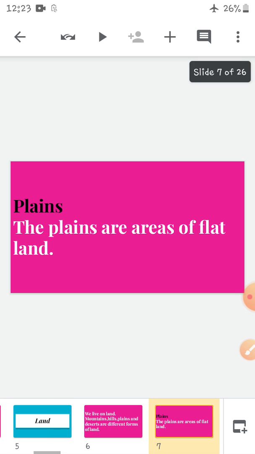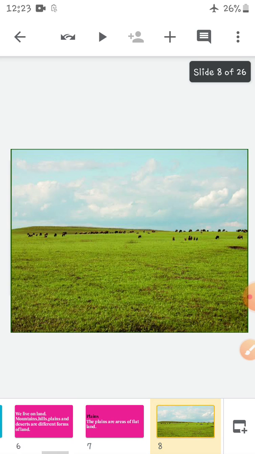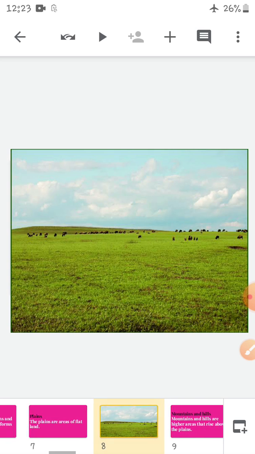Now, first, let's talk about plains. What are plains, children? The plains are areas of flat land. The areas that are flat are called plains. See, this is the picture. What is this? It is a flat grassland. So it is a plain.